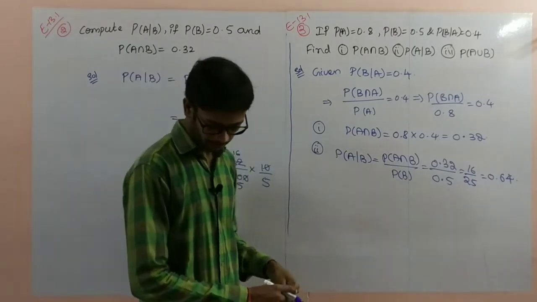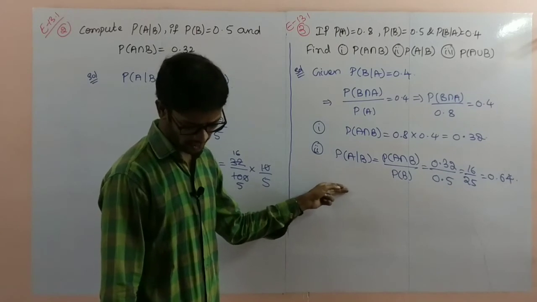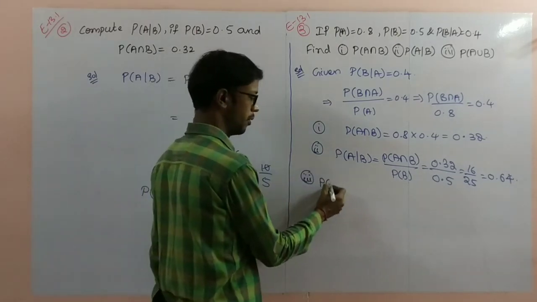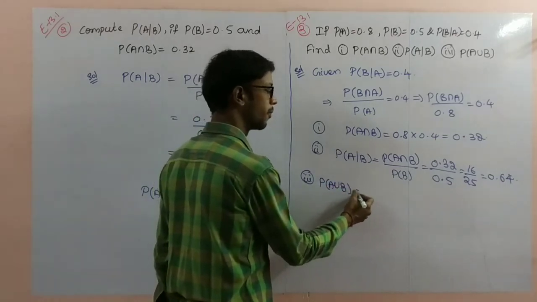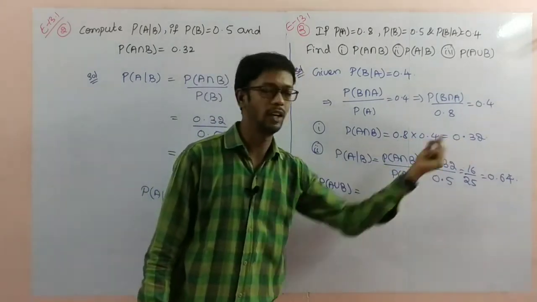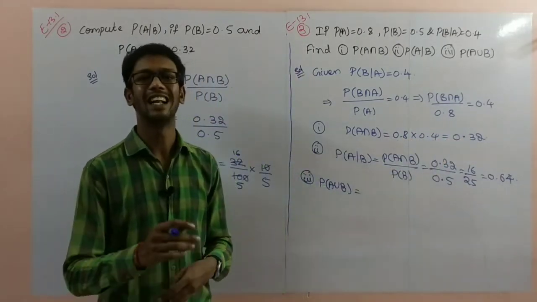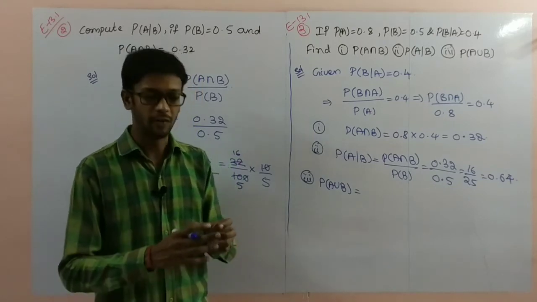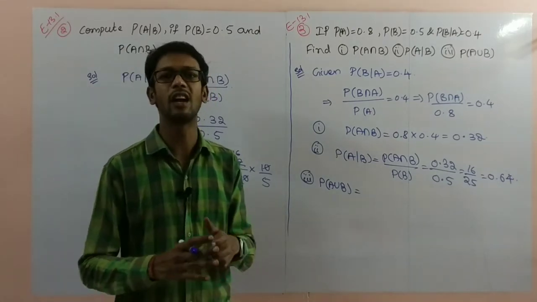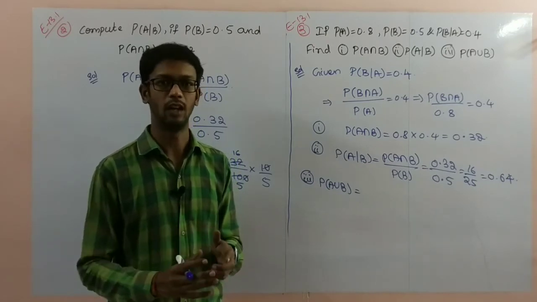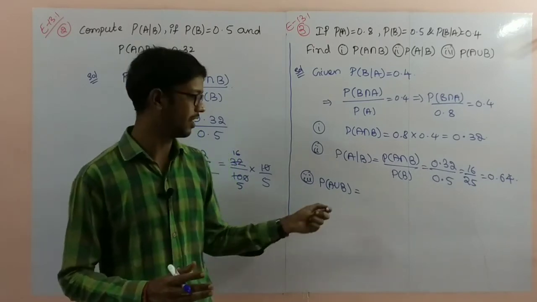Next we have to find number 3, probability of A union B. You observe the intersection part is 0.32, which means there is an intersection between A and B. If there is no intersection, the events are disjoint, and then you take a different formula.